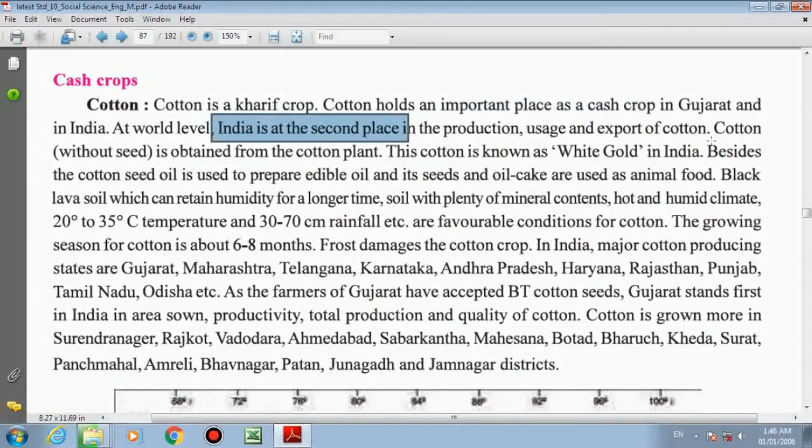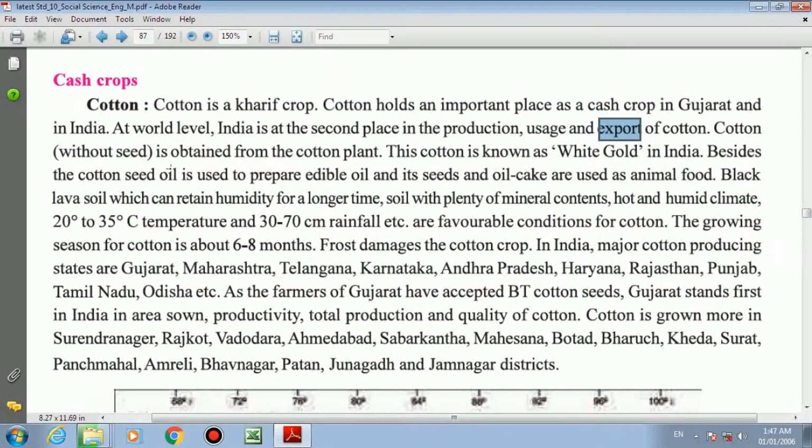Be careful, there are three things. India is second in production of cotton, use of cotton and export of cotton. In all these three categories, India holds second rank.